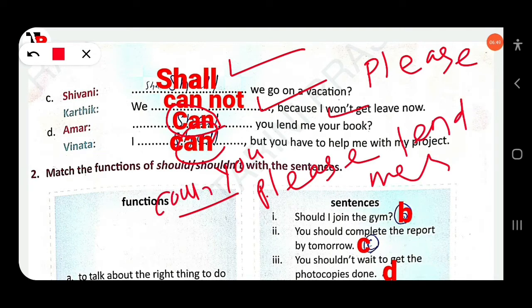This is a more formal request. Could you lend me your book? Clear? So here can will be used. Amar: can you lend me your book? Binath: I can, but you have to help me with my project.